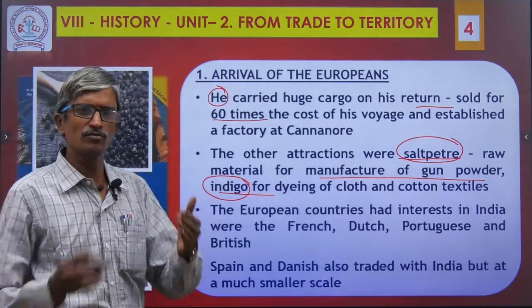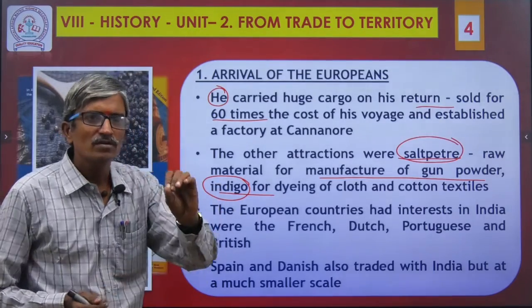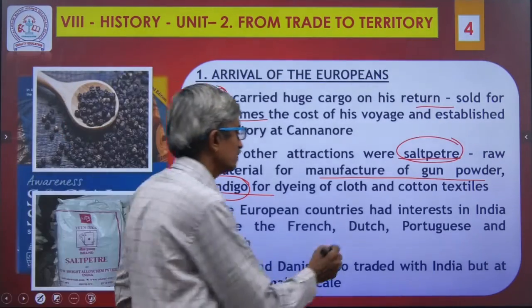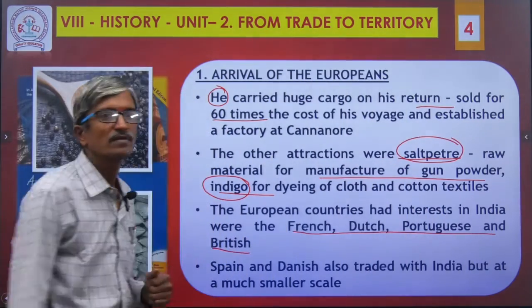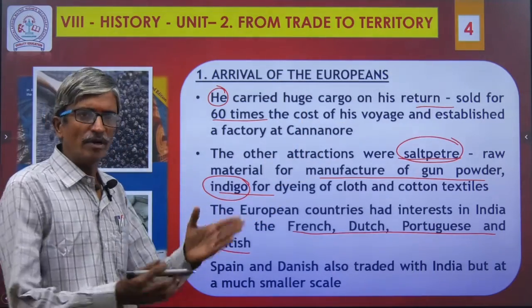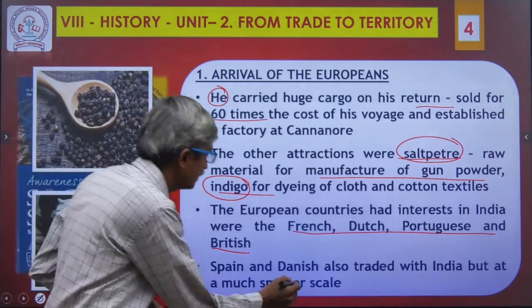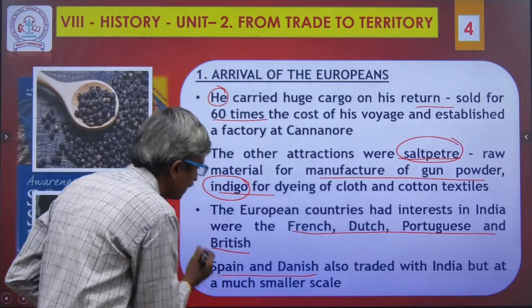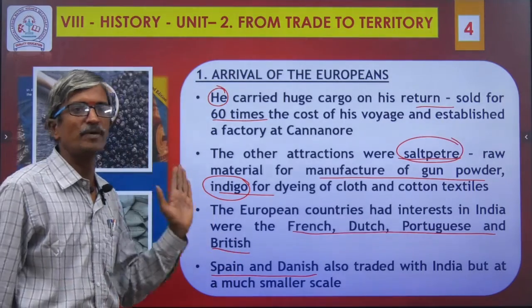Who are the Europeans? So far we have come to know about Europeans. They were the French, Dutch, Portuguese and British. Not only these 4 people, 2 more also arrived, but due to domination by others they were set back and returned very quickly. They were the Spanish and the Danish. So totally 6 European peoples, as per our text.